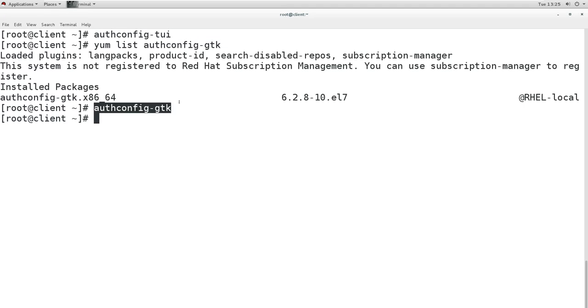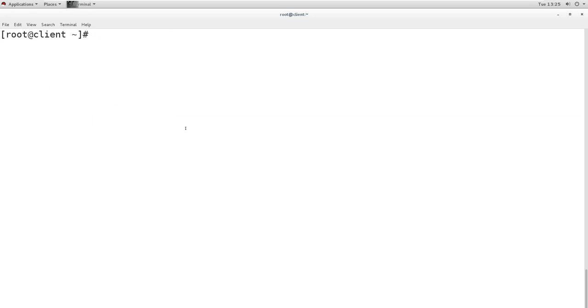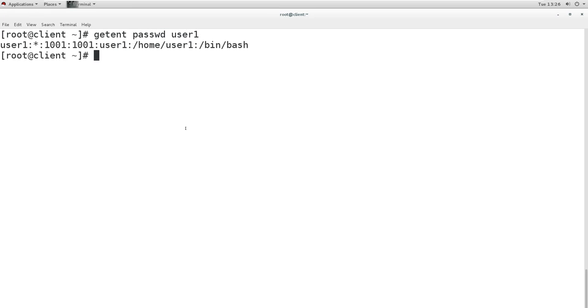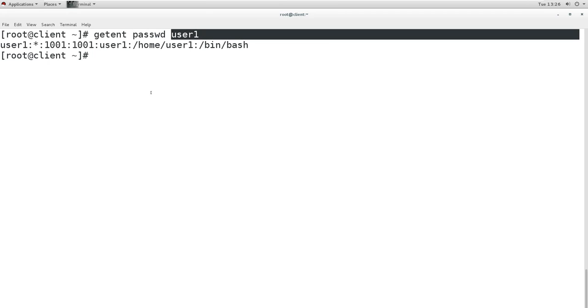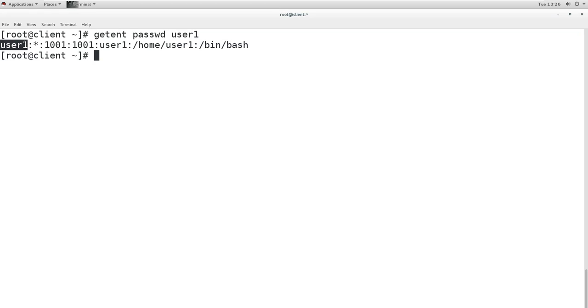Now we can check by using the getent command. So getent, we are getting the entry from the passwd file for this user, and you can see it is showing you the information about that user, user1, and then UID, GID, description, home directory, shell, and it is showing this information. That means everything is okay and it is working.